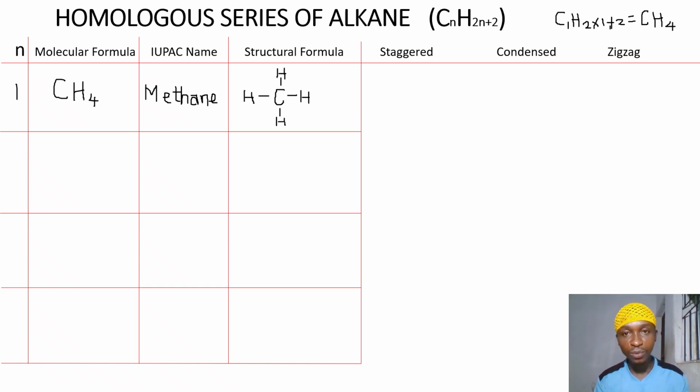Methane has no staggered structural formula, no condensed, no zigzag.